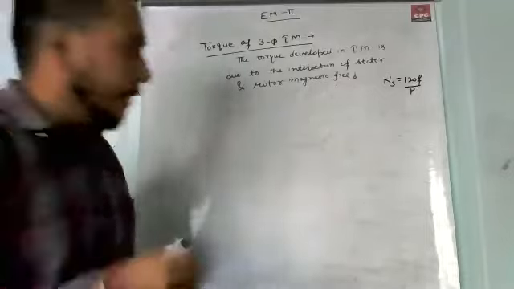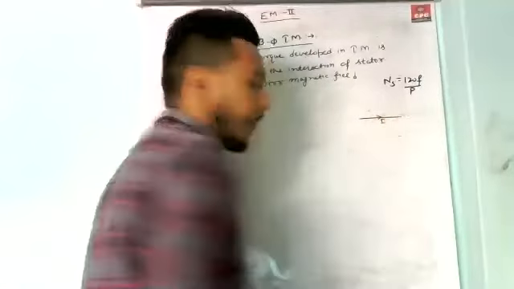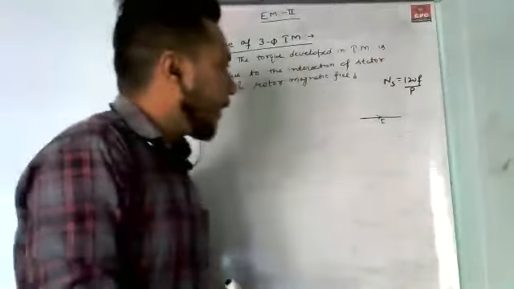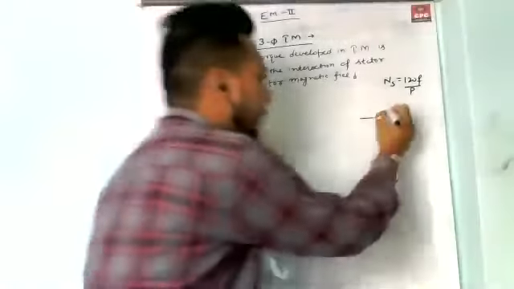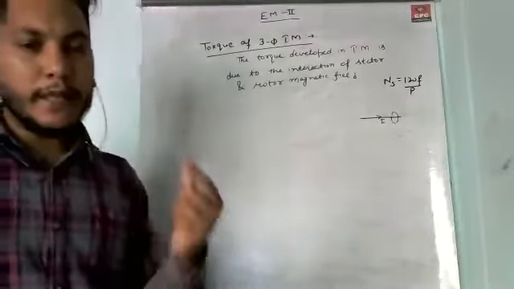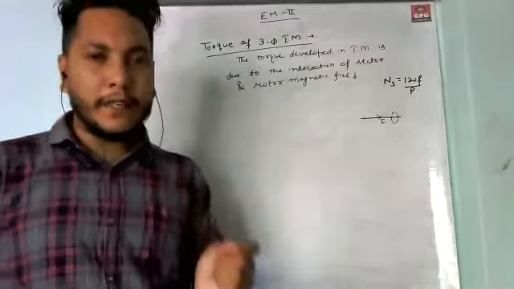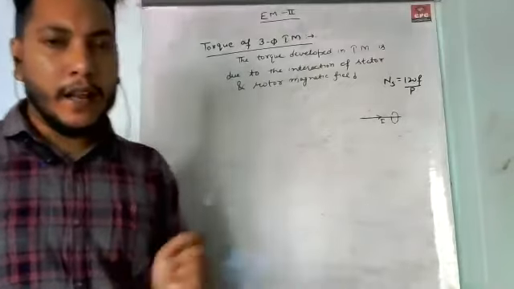We know that if a conductor carries current, it has a magnetic field surrounding it. So when we give a three-phase supply to the stator winding, a three-phase rotating magnetic field is produced and cuts the rotor winding.